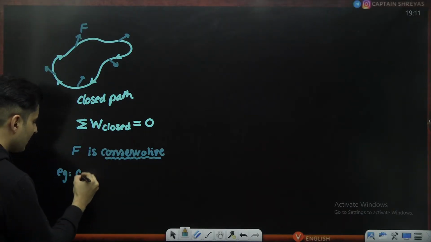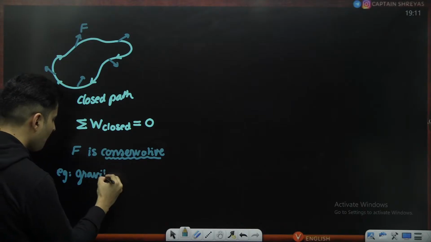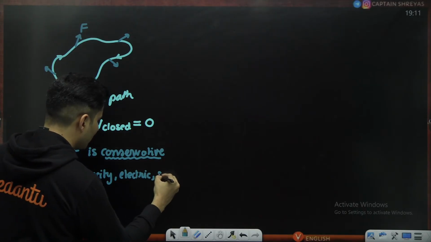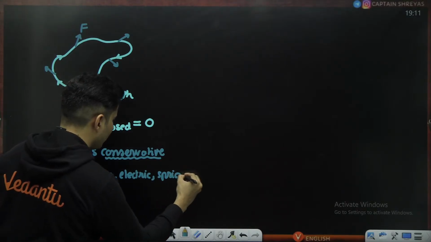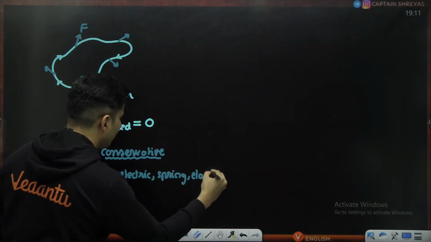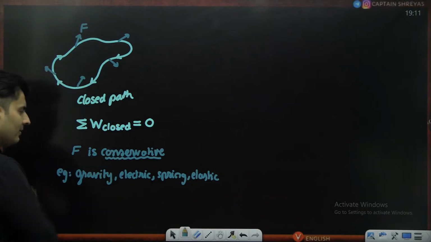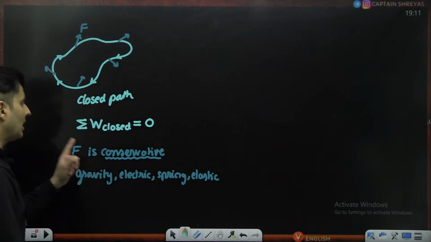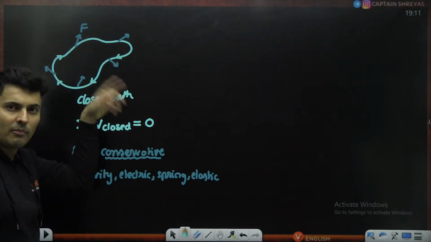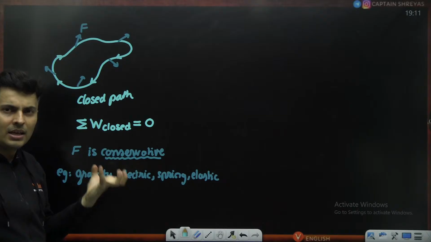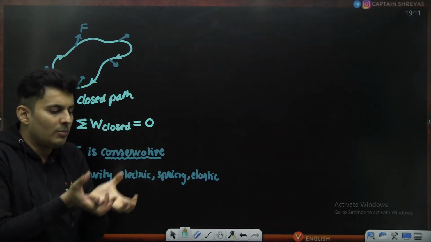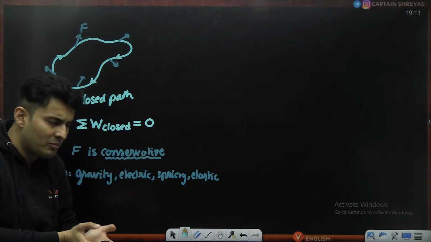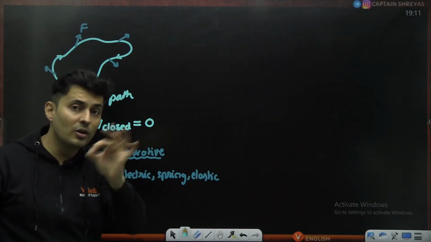Examples are gravitational force, electric force, spring force, your elastic force. All these forces are conservative in nature. And one beauty of conservative forces is that the total work, when you come back, is zero. That means with gravity, if there is a mass, I push it, move it here, there, like this, and bring it back to the same point, the gravity would have done zero work when I brought it to the same point.